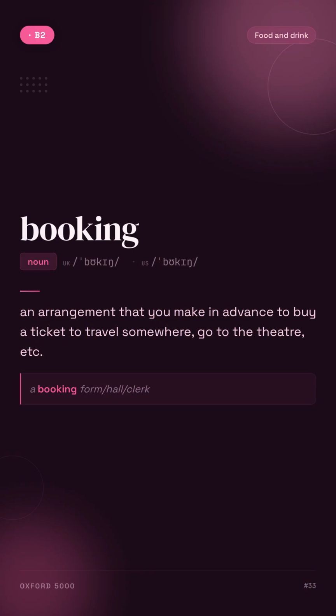Booking. An arrangement that you make in advance to buy a ticket to travel somewhere, go to the theater, etc. For example, a booking form/hall/clerk.